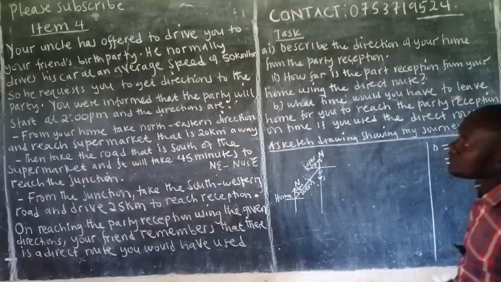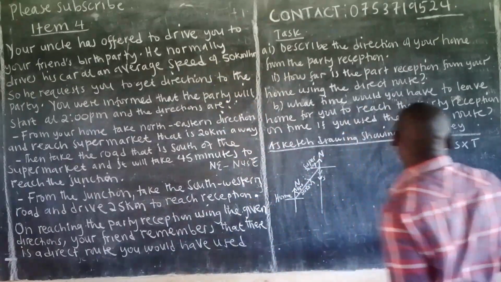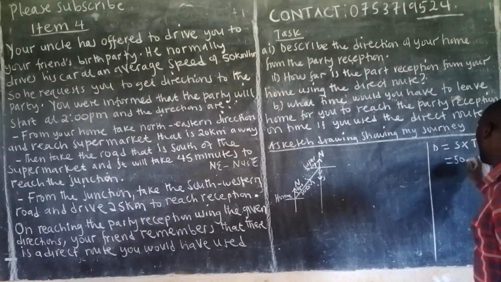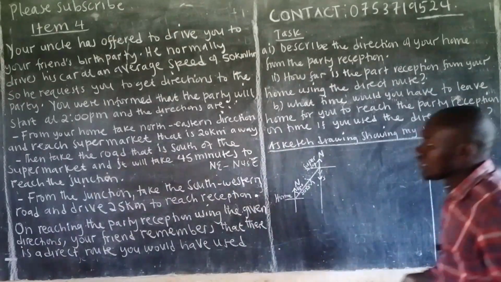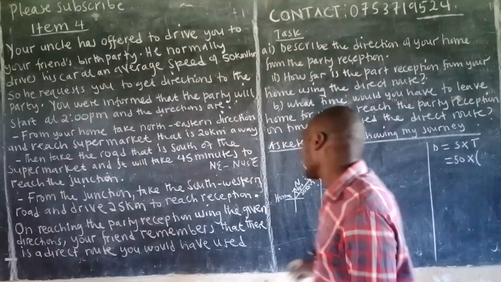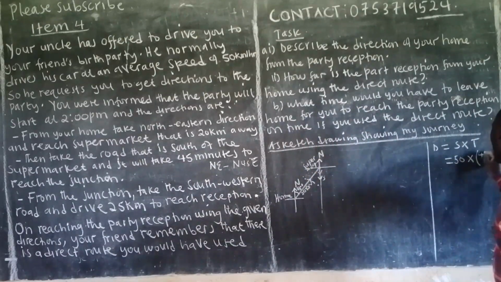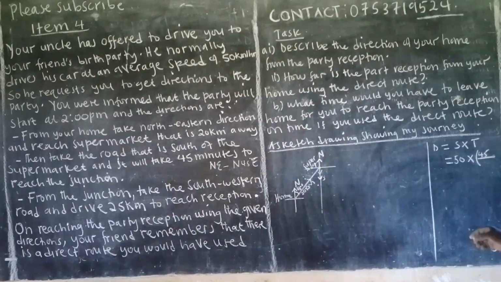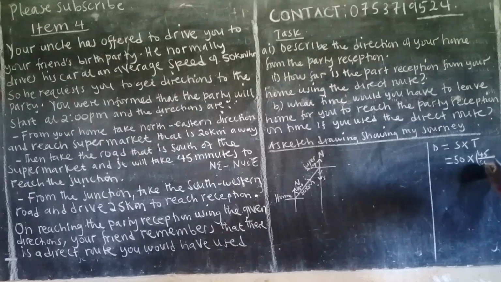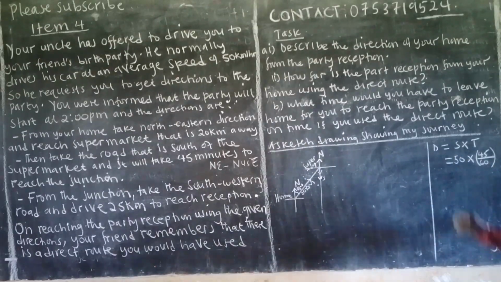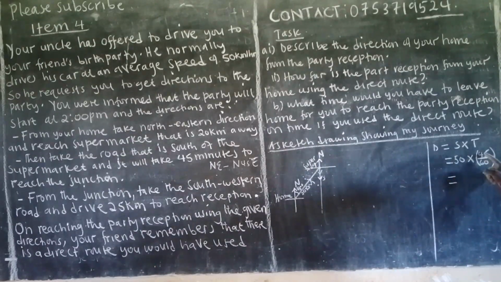Now the speed at which this man was moving was 50, times, what is the time? The time we have given to us here is 45. But remember, the 45 is in minutes. To convert it to hours, you divide by 60, like that. I've divided the minutes, so I'm converting them to hours by dividing by 60. So this time is this.